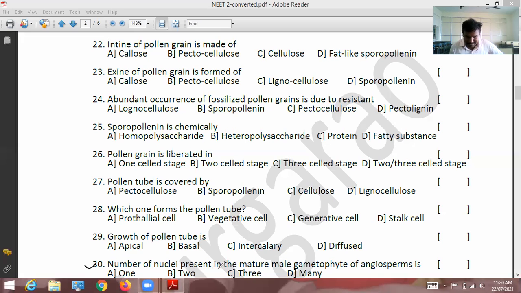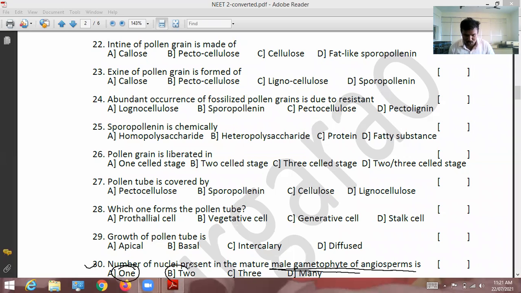The number of nuclei present in the mature male gametophyte of angiosperm is... It is easy to say. The number of nuclei present in the mature male gametophyte of angiosperm is. I want the answer. Option B, here only you kept it wrong.